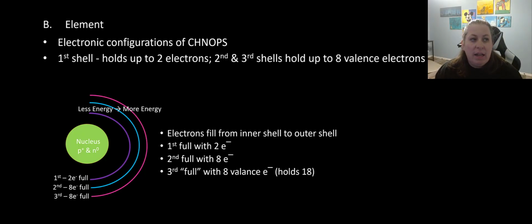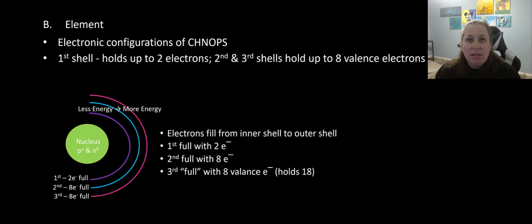So when we look at an element, it does have an electronic configuration, and some of the ones that are going to be important to us are what we call CHNOPs. We need to focus in on the carbon, hydrogen, nitrogen, oxygen, phosphorus, and sulfur. These guys are going to make up a lot of the molecules that microorganisms are going to need, and so they are significant here.